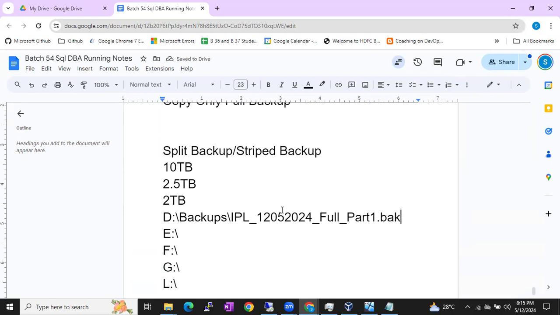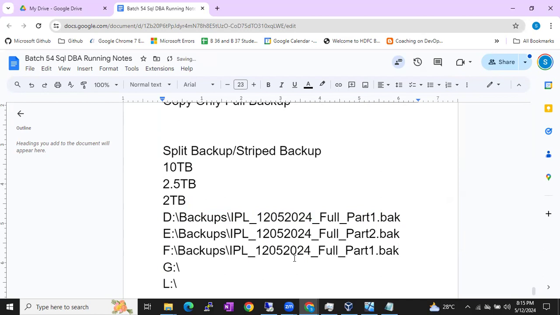In the same way, Control C, I can give names like this: part2.bak, part3.bak. So that the 2.5 TB will be accommodated as 500 GB, 500 GB, 500 GB, right?